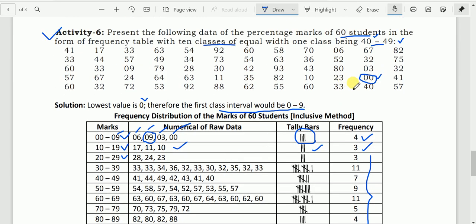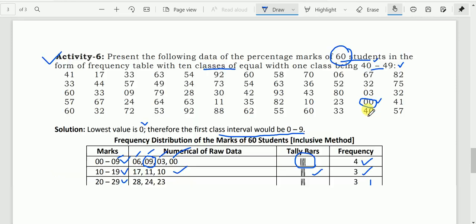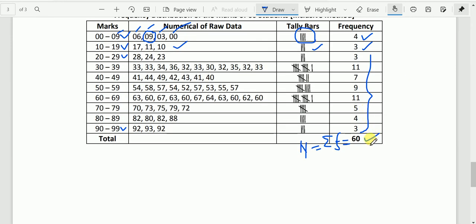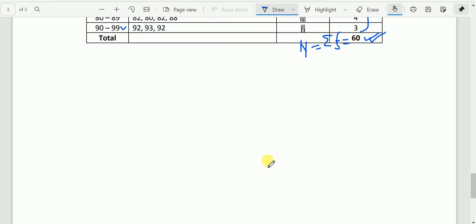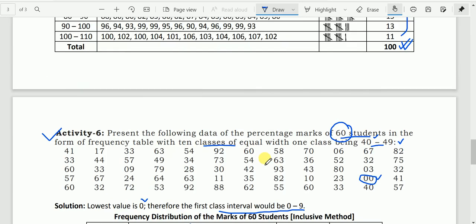In this case also it must be tallied. The number of students here is 60, and that is why when we add all the frequencies, it must be 60. Otherwise wrong. So this is how frequency distribution tables are prepared in exclusive as well as inclusive series.